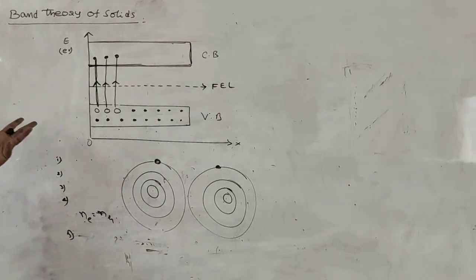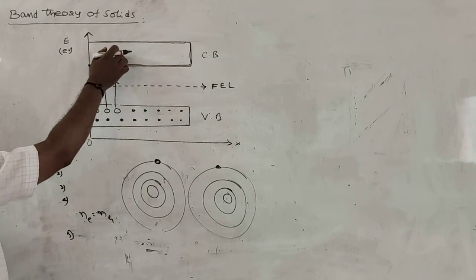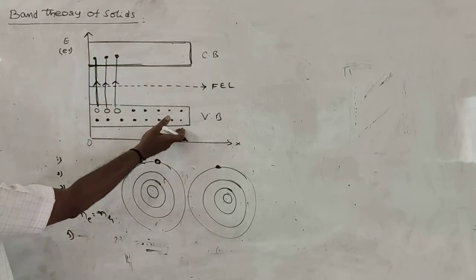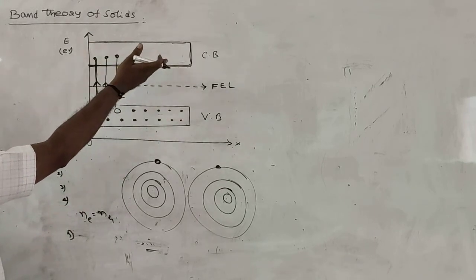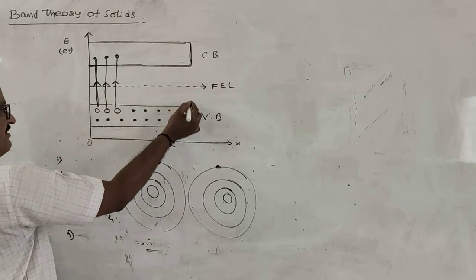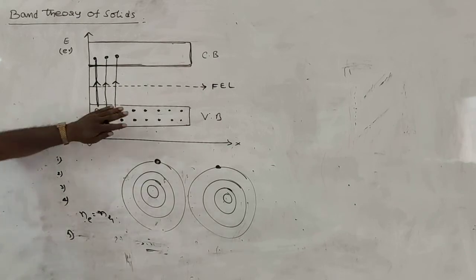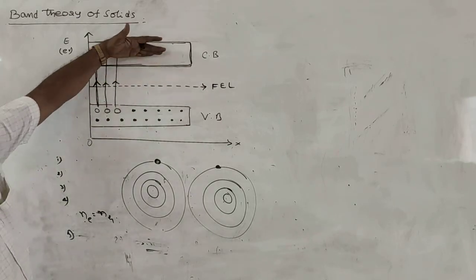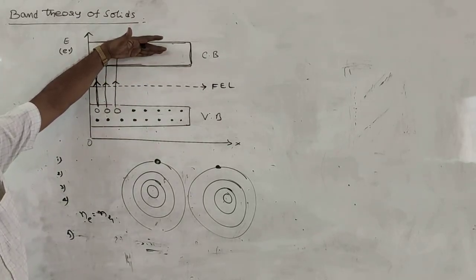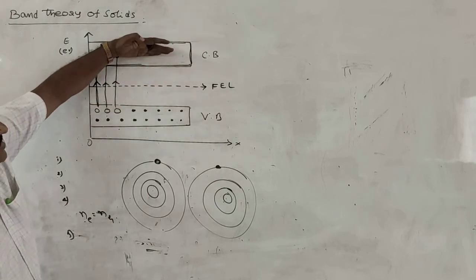So at 0 Kelvin, there is no single electron in the conduction band. All the electrons are lying in the valence band. That's why the Fermi energy level will be nearer to the valence band. Suppose all the electrons in the valence band jump into the conduction band.